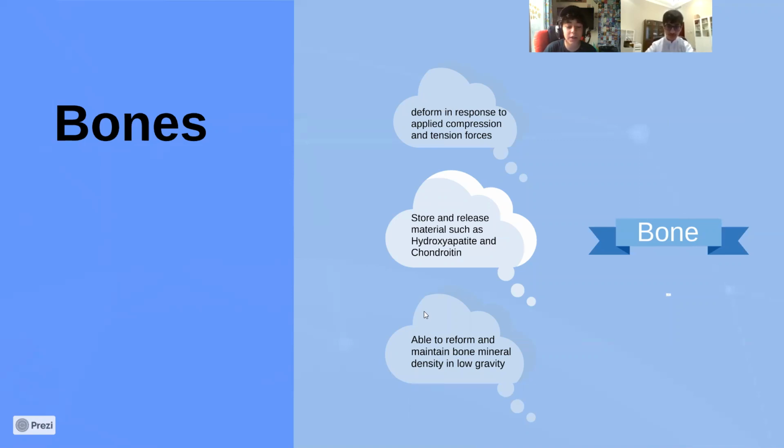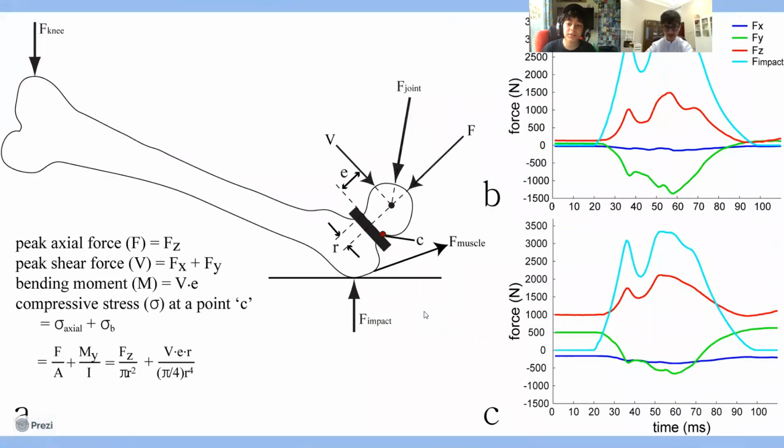So the bones have to be really strong, really thick, and able to heal quickly, and we believe it would maintain its bone mineral density even in low gravity, because Mars's gravity is different than ours. And this is just a graph of some calculations for the bone, how strong it would be, the joints it would have, how it would bend, and whatnot.